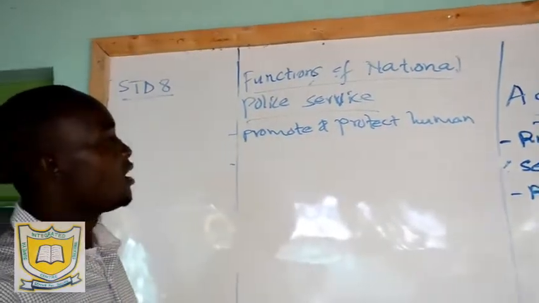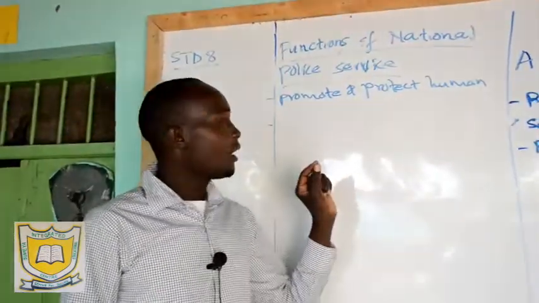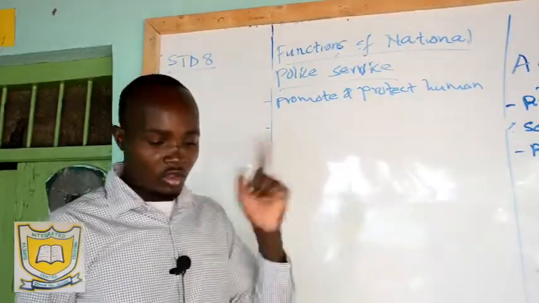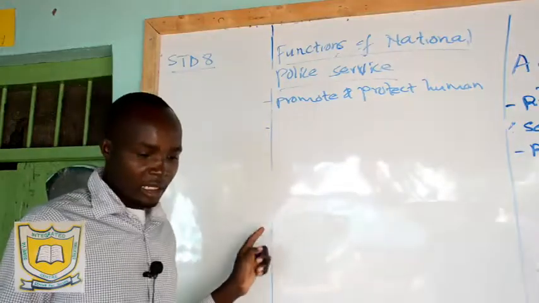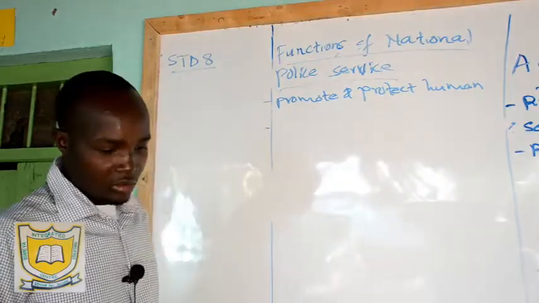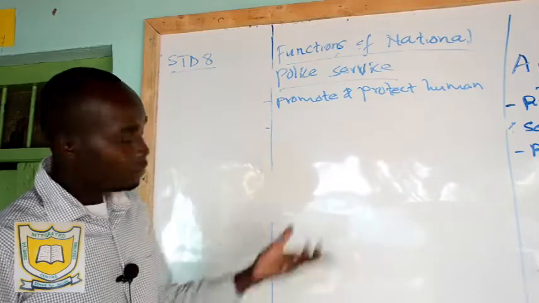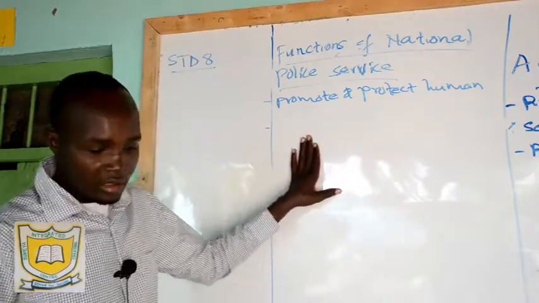They all maintain human rights. They ensure that human rights have been maintained, people are enjoying their rights and so on. So that is, they promote human rights. That's number one. Then also they provide security to all people in the country and so on.